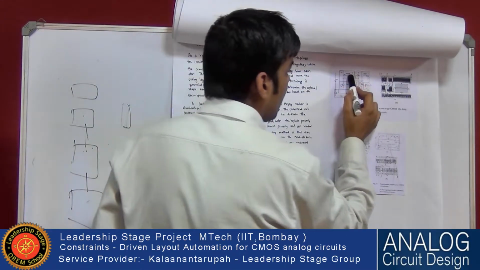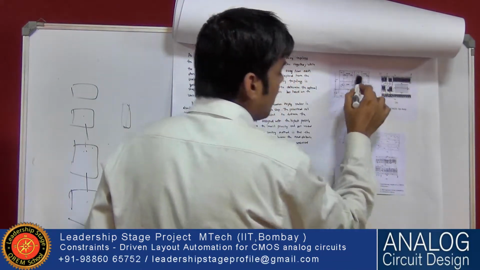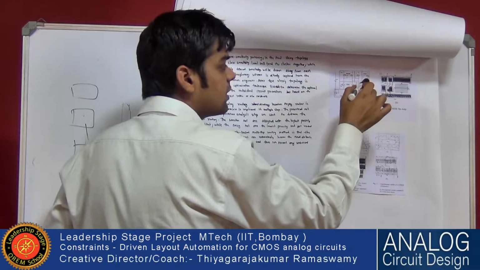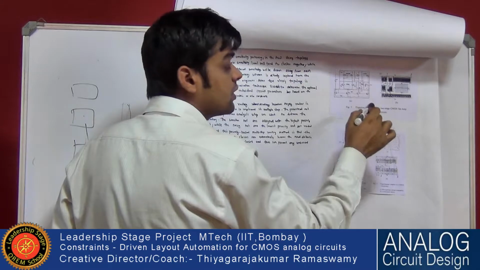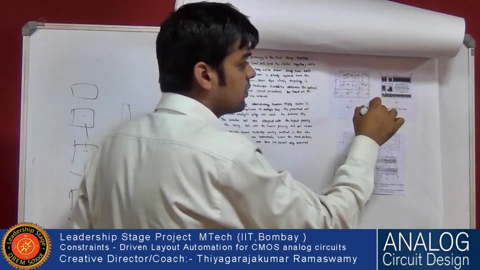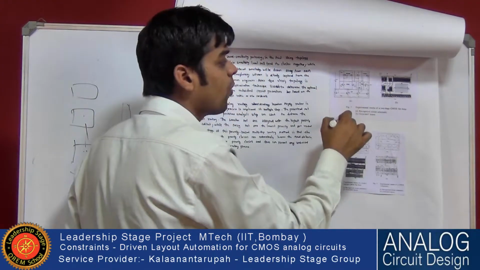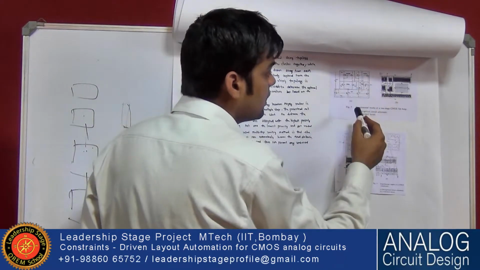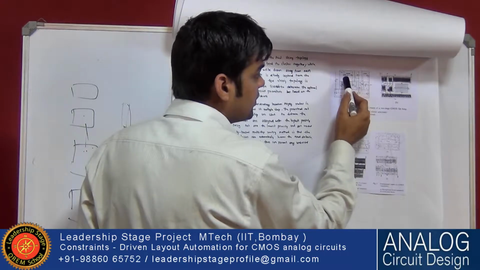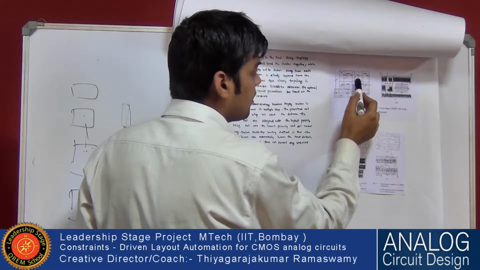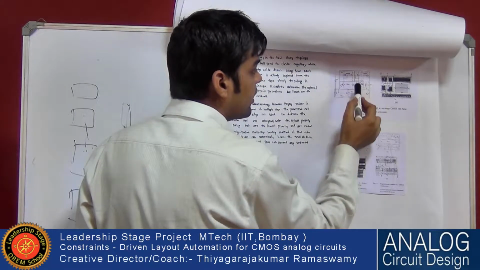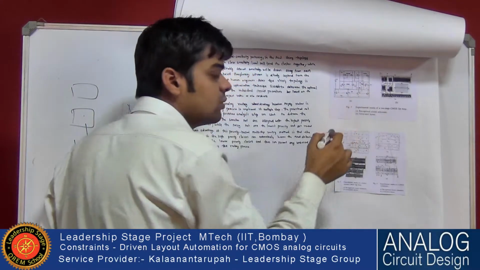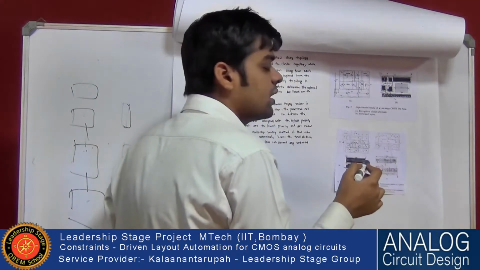First, there will be a netlist. The schematic will be converted into netlist form, then into the form of code. All these circuits will be in the form of code, and the nodes are recognized: the high impedance node, the diode connected node, the current mirror node, and critical nodes.